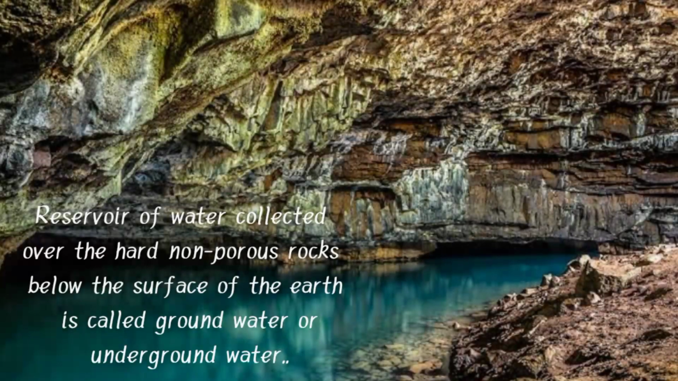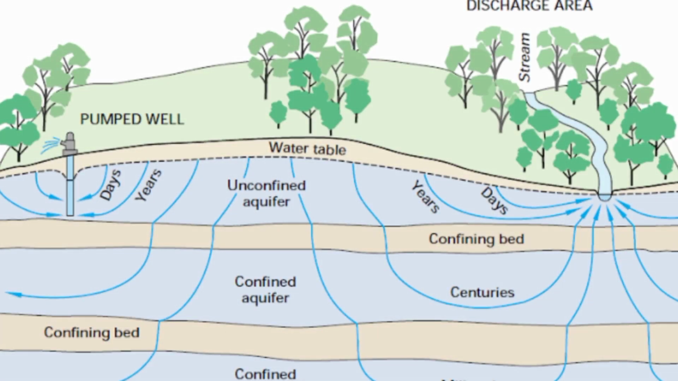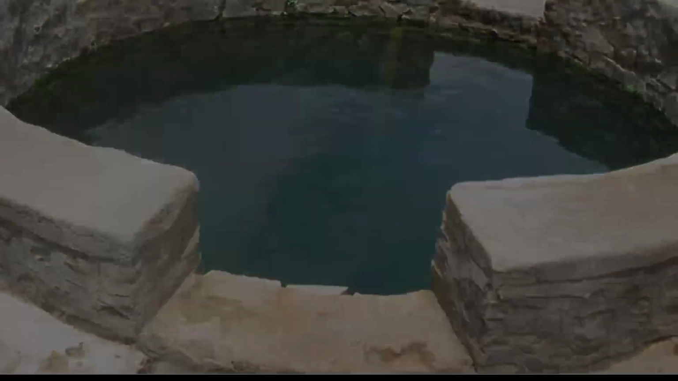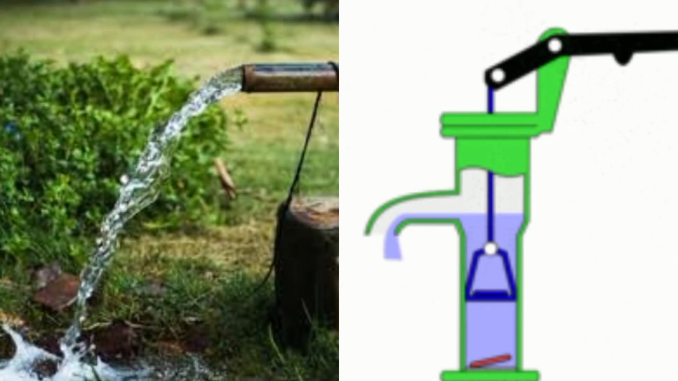Underground water or subsoil water. The reservoir of water collected over the hard non-porous rocks below the surface of the earth is called groundwater. The level of groundwater is called the water table. The groundwater is pumped out by digging wells. Hand pumps and tube wells are used to pump out groundwater.